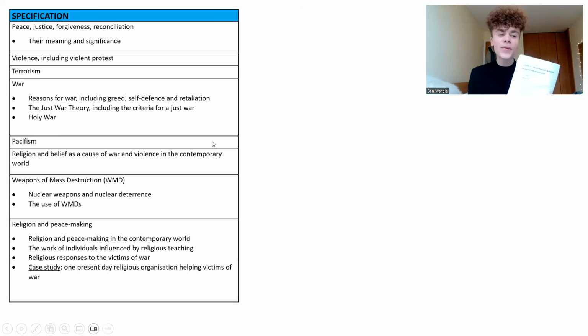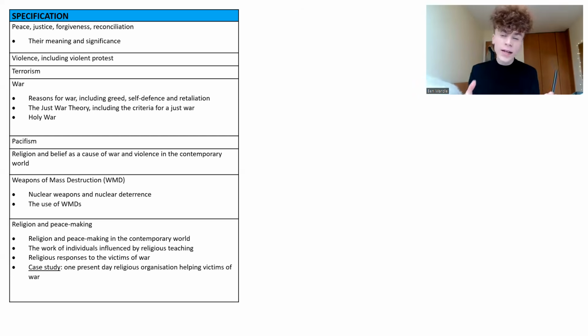Let's get started, shall we, with a quick overview of the Theme D specification. So remember, we will be asked 5 questions on Theme D, totaling 24 marks, and these are the topics that could come up. So we've got peace, justice, forgiveness and reconciliation. We need to know what those keywords mean and also their significance. We need to talk about violence and different attitudes towards violence, including violent protest. Should violent protest ever be used, for example? We'll be looking at terrorism and religious responses to this.